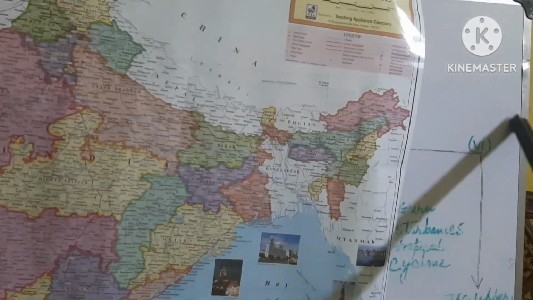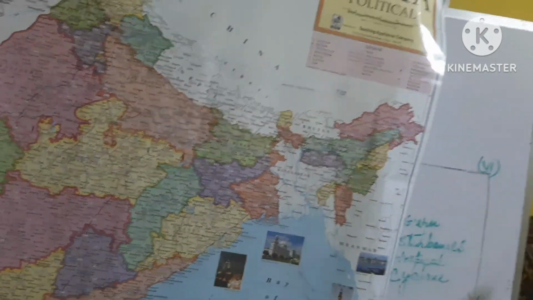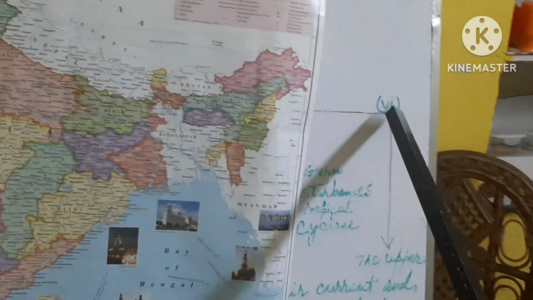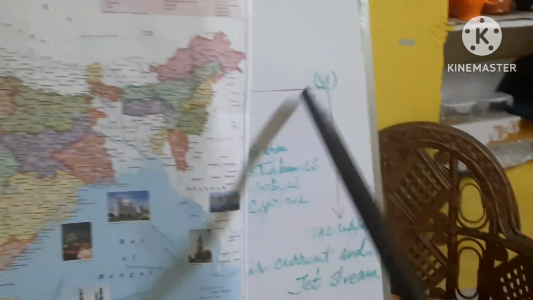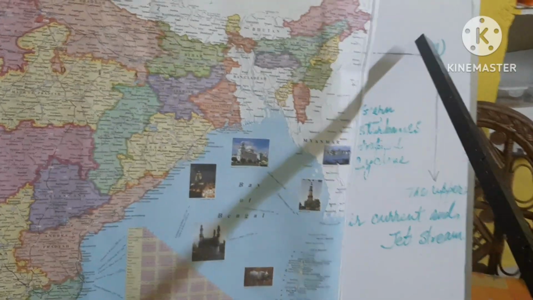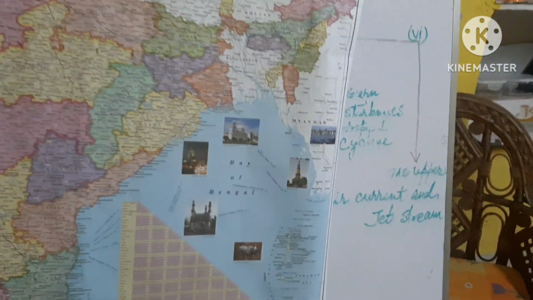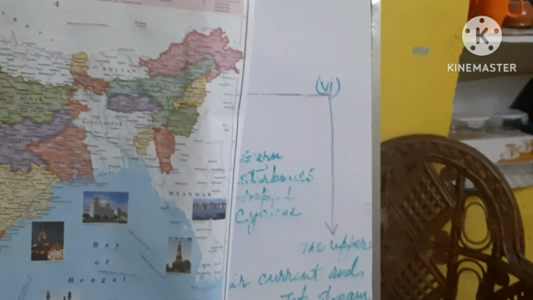Now the jet stream and air current of the upper layer of the atmosphere, or the upper layer of the troposphere, is a regulating or controlling factor regarding the onset of the monsoonal wind and the departure of the monsoonal wind.